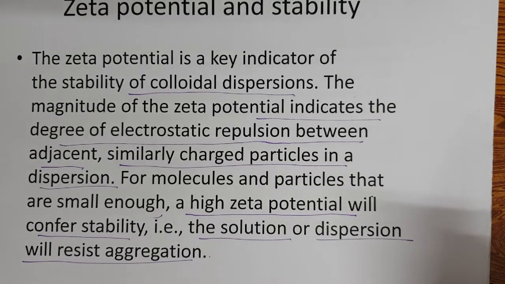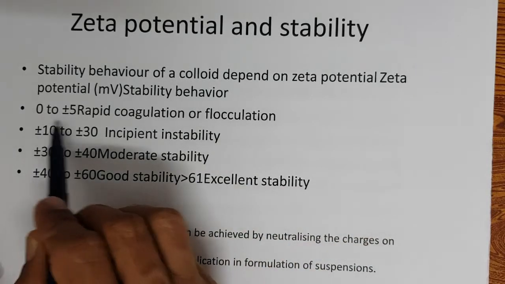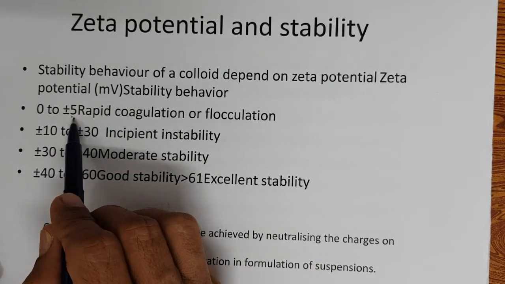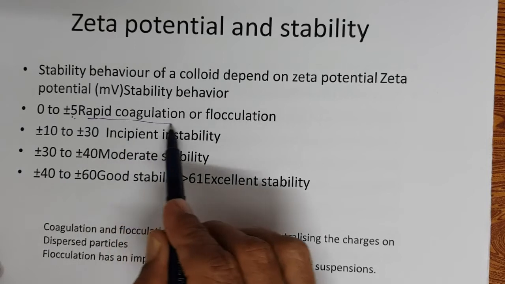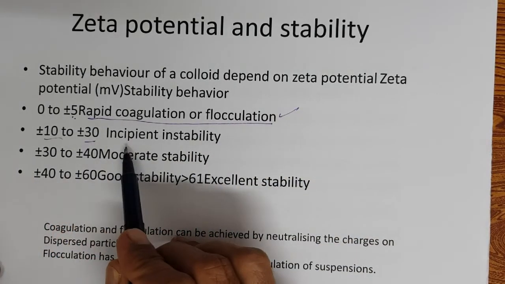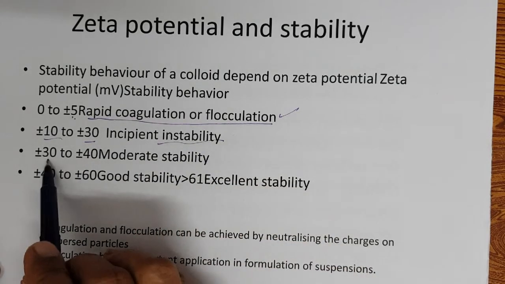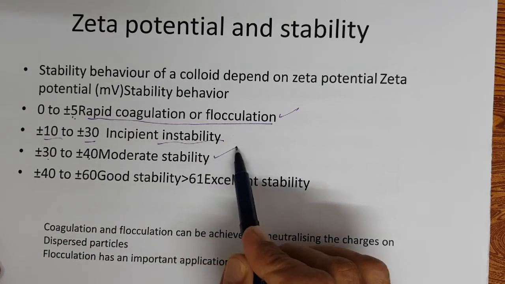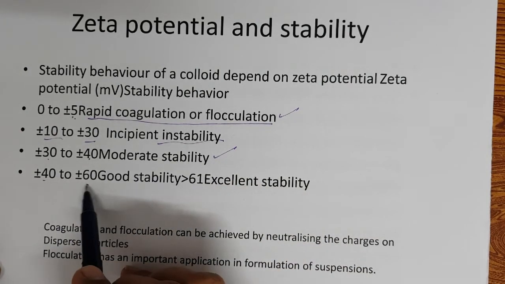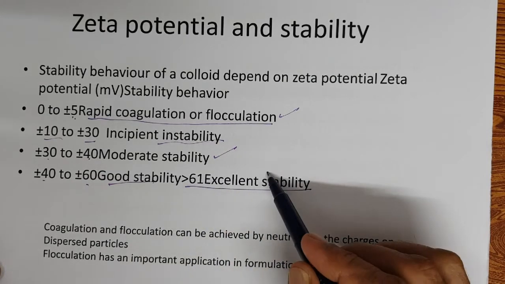This is one of the theories of emulsion, and this is where zeta potential helps. So 0 to 5, rapid coagulation or flocculation. 10 to 30, instability. 30 to 40, moderate stability. Zeta potential 40 to 60, good stability. More than 61, excellent stability.